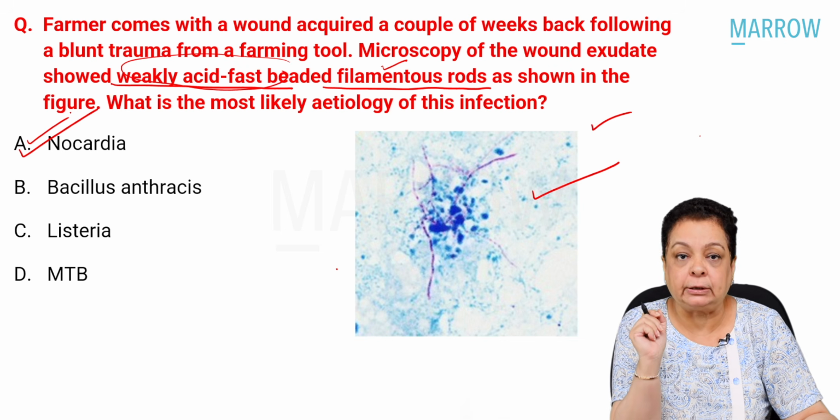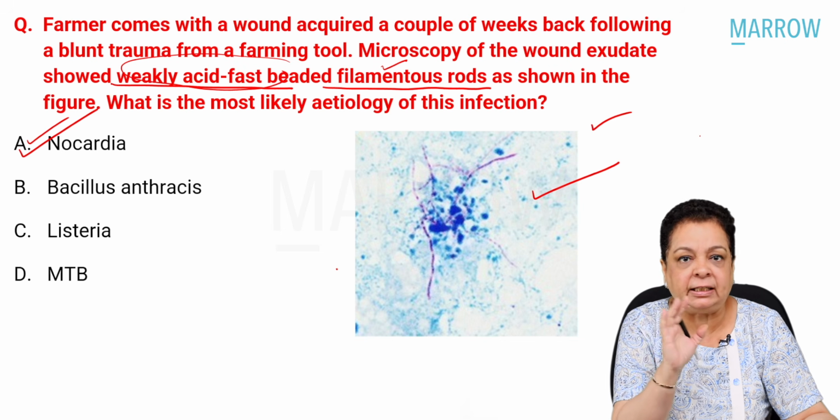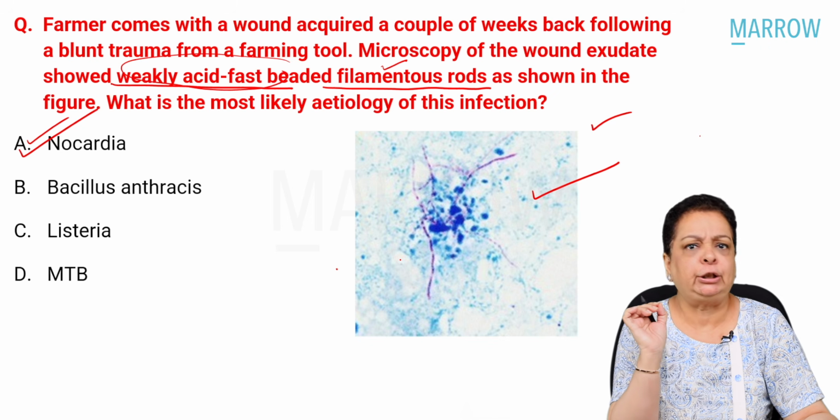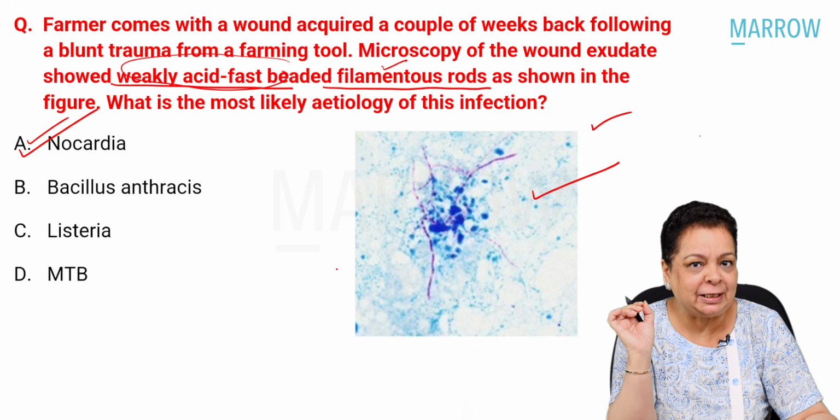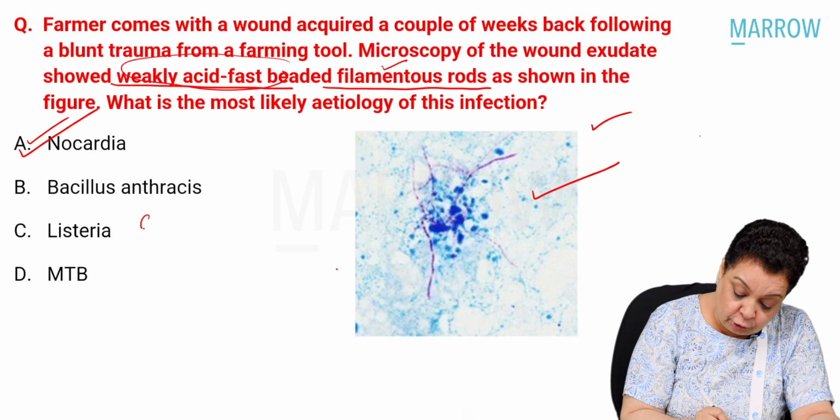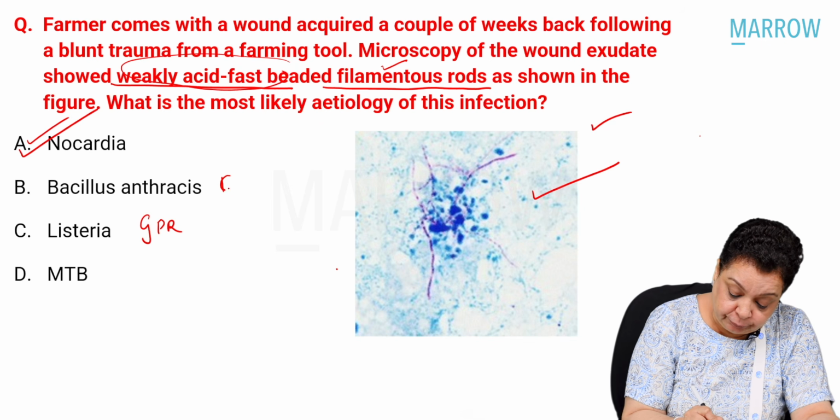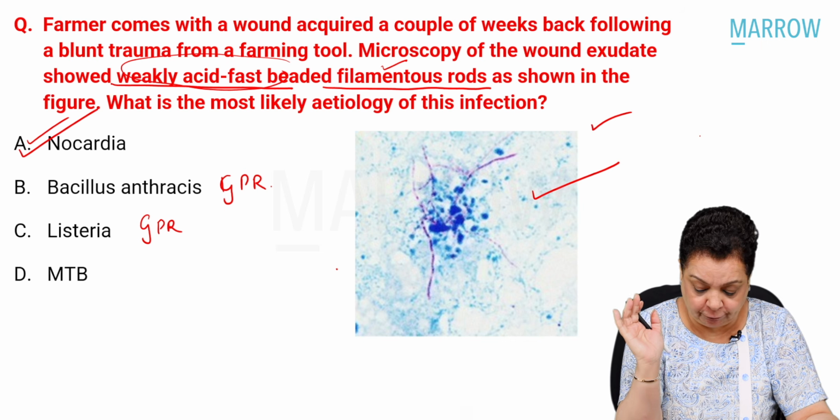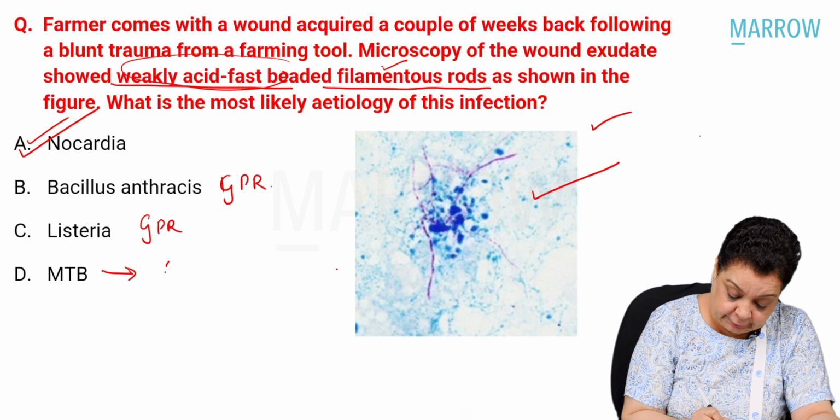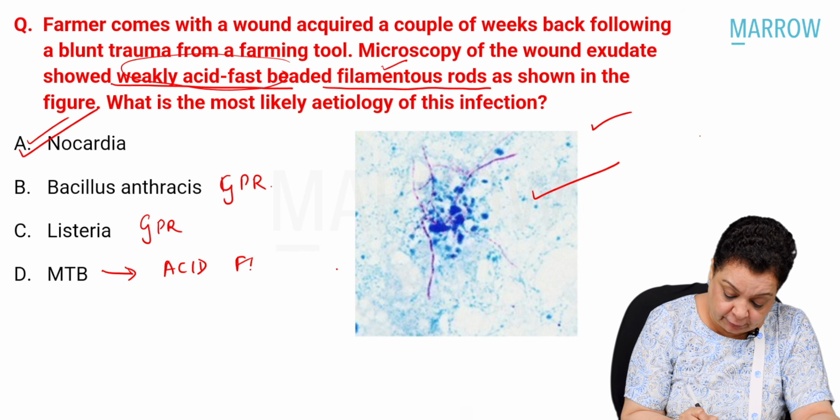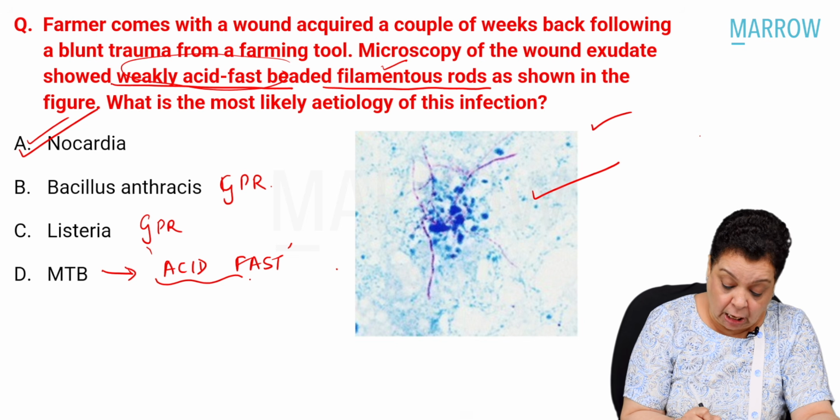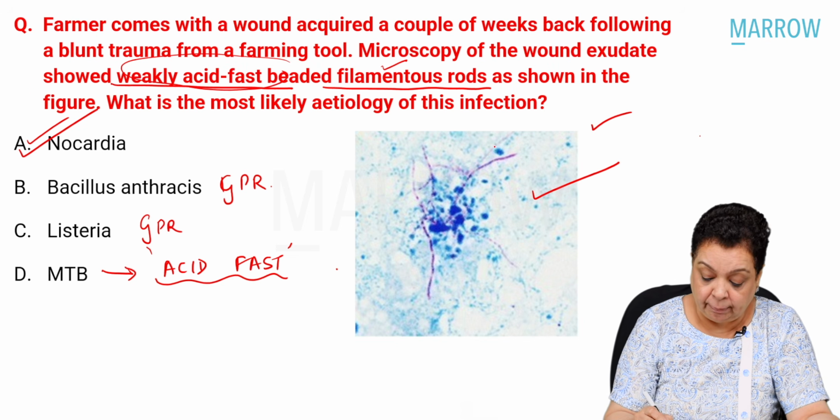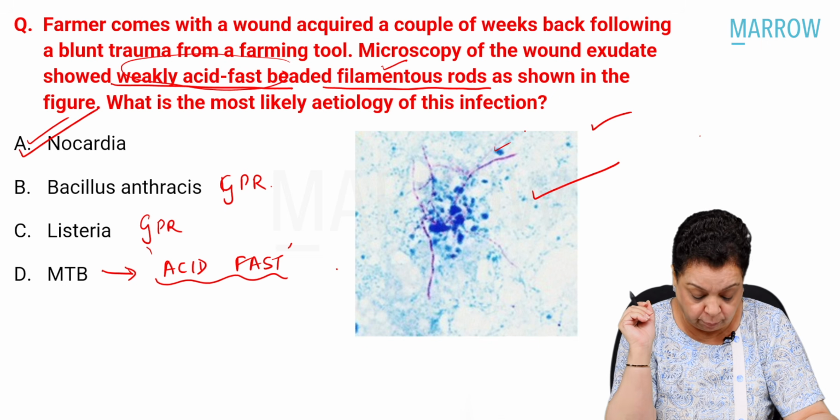Bacillus anthracis is also a gram-positive rod, but it does not have this kind of slender morphology, and it does not show branching, and it is not acid fast. Listeria is also a gram-positive rod, but not acid fast, not branching, not filamentous. MTB is definitely acid fast. I won't say it is weakly acid fast. It is acid fast with 20% sulfuric acid, but it does not have this kind of morphology.